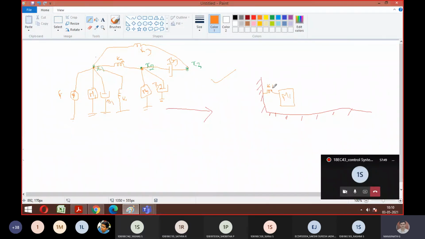Force is wrong. There is a force for this M1. So I can connect the force wherever I want. I can connect force here also, here also, here also. Since it is from the ground side, let me draw it like this. So just mention the force F.